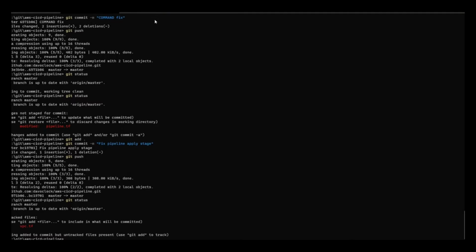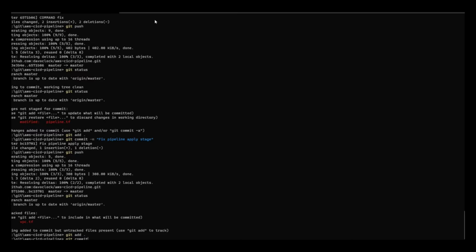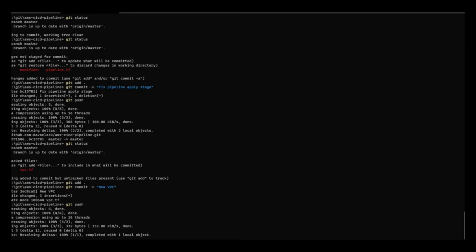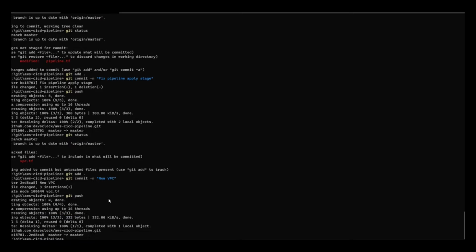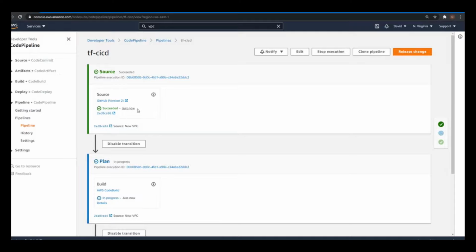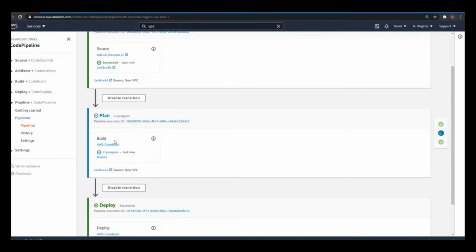And if I were to just push this to GitHub, I could just say git add, git commit, new VPC, git push, and then Terraform will take care of creating the VPC for me through CodePipeline. Terraform will go ahead and trigger, which actually it just did just now. It's running the plan phase already.